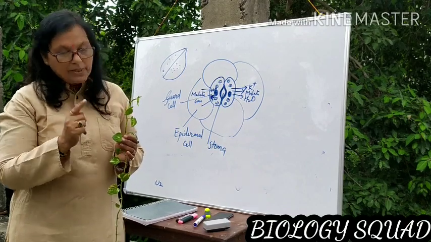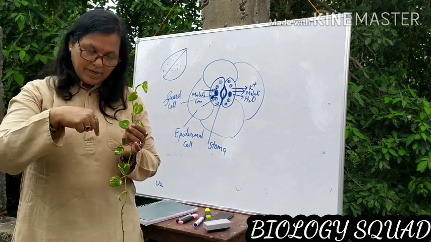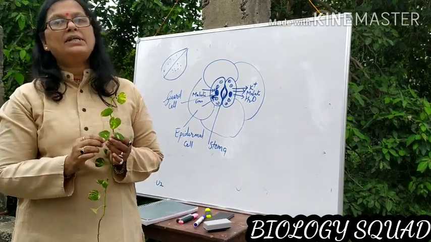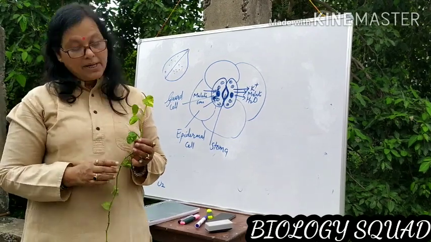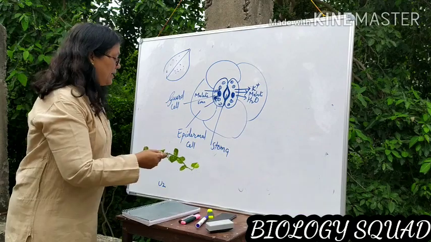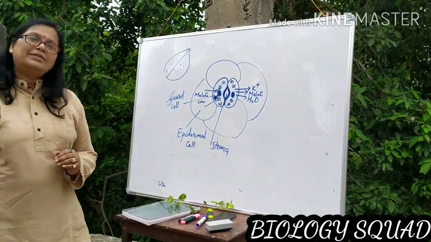Then you will observe that the green part which you have encircled has starch and the other part is devoid of starch. So by this experiment you can say chlorophyll is very, very important for photosynthesis.